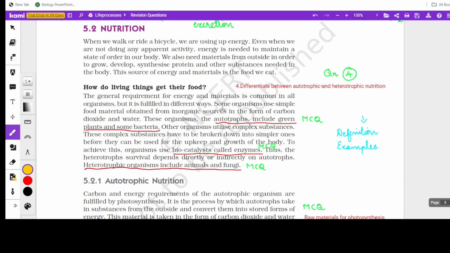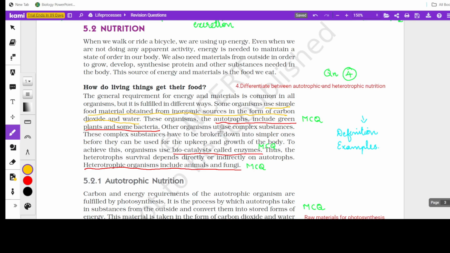Some organisms use simple food material obtained from inorganic sources in the form of carbon dioxide and water. Or you can write the conversion of inorganic materials into organic materials. That definition is what we learn in the chapter on environment, in the case of producers. So you can mention the same here for autotrophs. And if this is the definition for autotrophs, what will you write for heterotrophs?